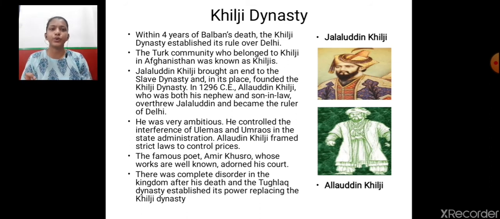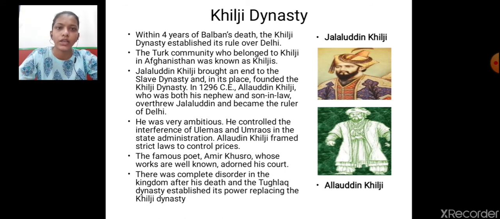The famous poet Amir Khusro, whose works are well known, adorned his court. There was complete disorder in the kingdom after his death, and the Tughlaq dynasty established its power, replacing the Khilji dynasty.